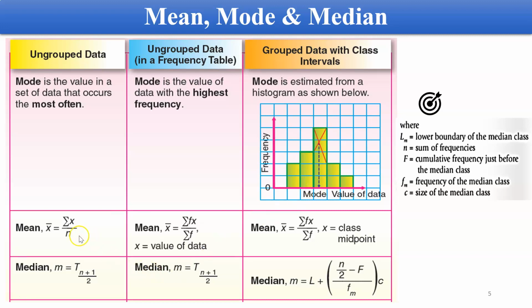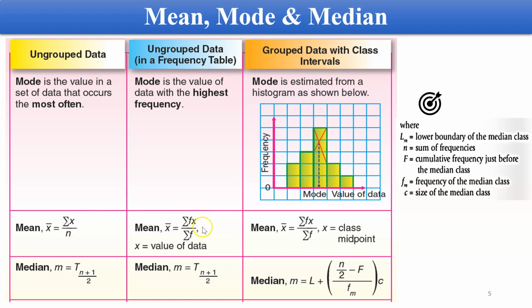Let's move on to the mean. What is mean? Mean dalam bahasa Melayunya juga mean. Okay, M-E-A-N. So mean will be denoted by X bar dekat sini. This is the symbol. X bar equal to summation of X over N. This is the summation. Yang I besar tu, that one is summation. Hasil tambah semua X, you divide by N. What is N? N will be the number of the data. Let's say you have 10 data, then the N will be 10. Bilangan data yang kamu ada, that one is N. So this is the formula for ungrouped data.